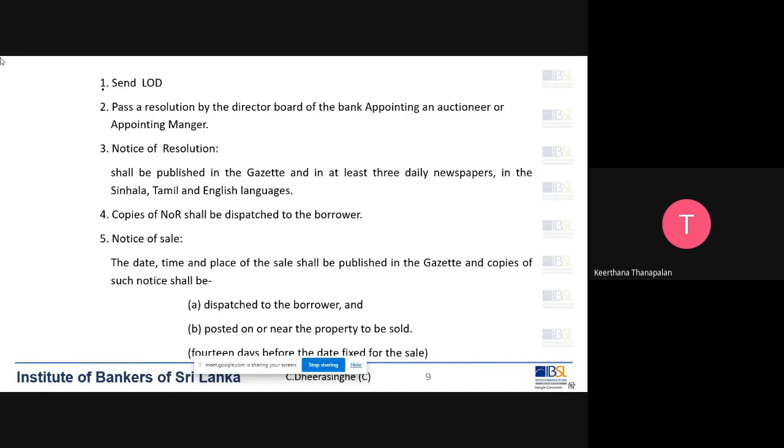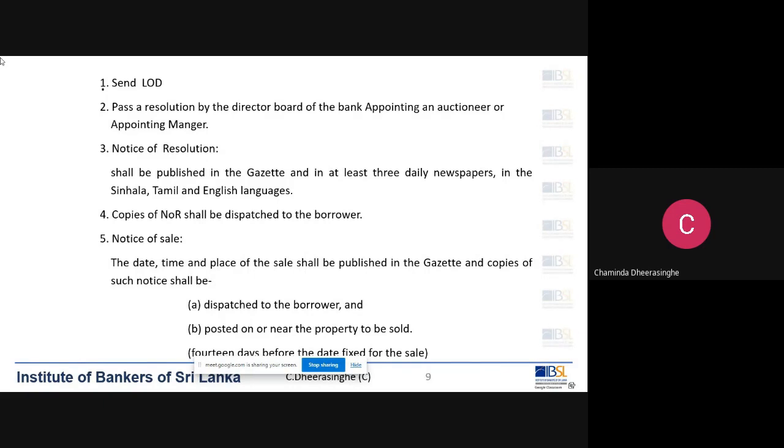They can use the property. What do you mean by use that property? Can you give me an example? In case the mortgage property is a government factory, so he has to manage that. All of a sudden, he can't sell the property, so that's why they are appointing a manager for that. Yes, very good. Thank you very much. Yes, it depends on the mortgage property, right?